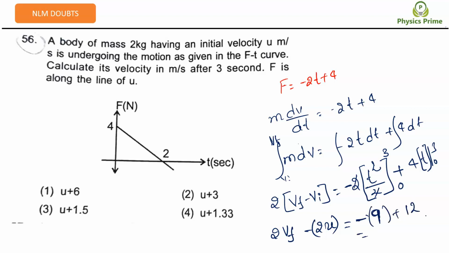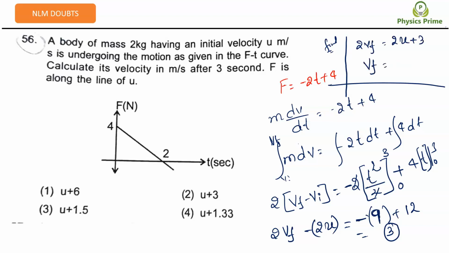So 12 minus 9 will be 3, right? Now if you simplify it, 2v final is equal to 2u plus 3. If I divide by 2 on both sides, v final becomes u plus 1.5.